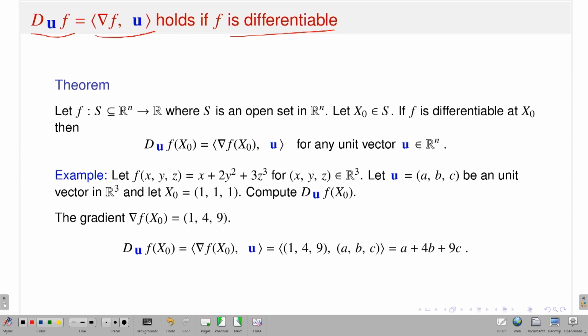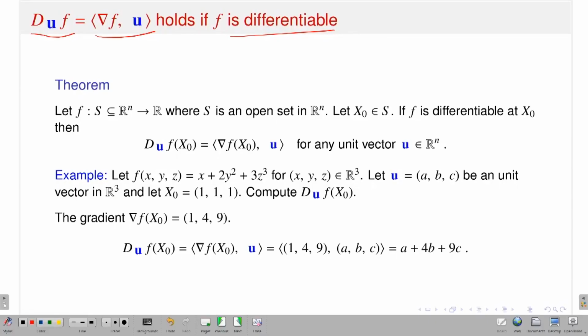In particular, partial derivatives exist in the axis directions. So I have the existence of everything: partial derivatives exist, and directional derivatives exist in any direction. Once partial derivatives exist, I have the gradient vector, and the formula is that the directional derivative is nothing but the inner product, or dot product, of the gradient vector with u, where u is the direction. So I am putting this as a theorem, no proof is given.